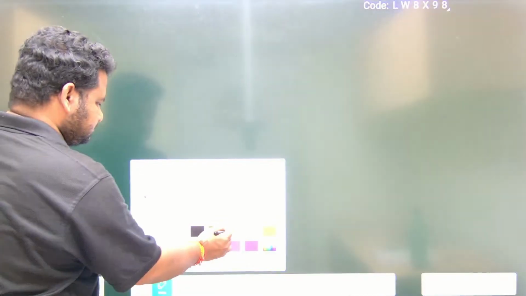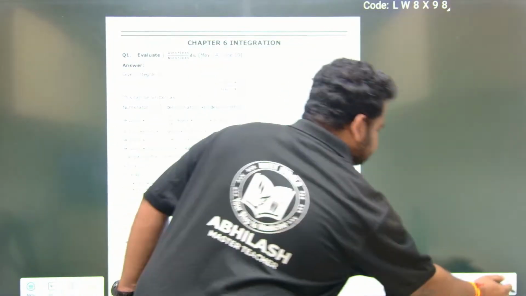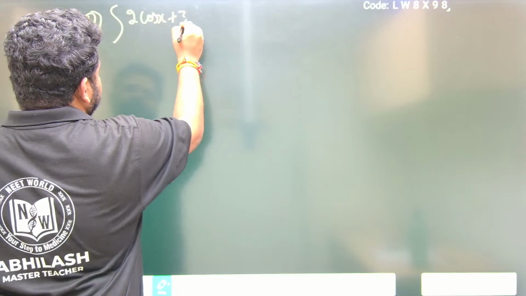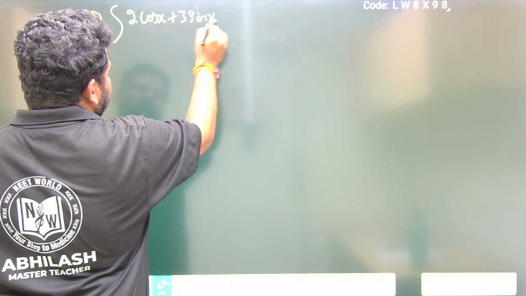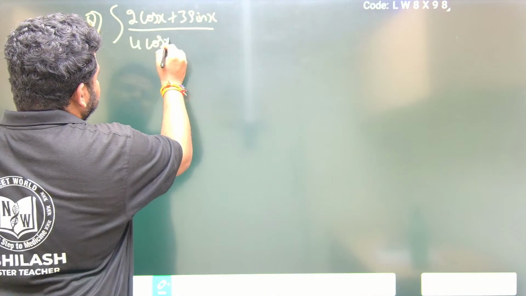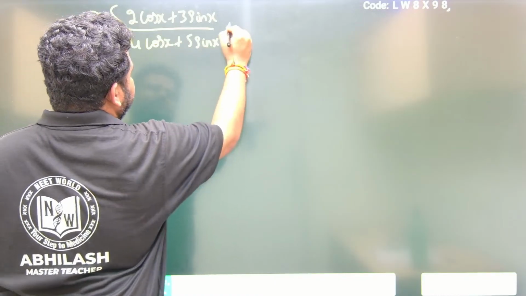Look at this. The question is the integral of 2 cos x plus 3 sin x divided by 4 cos x plus 5 sin x, dx. This is the question that they have given.